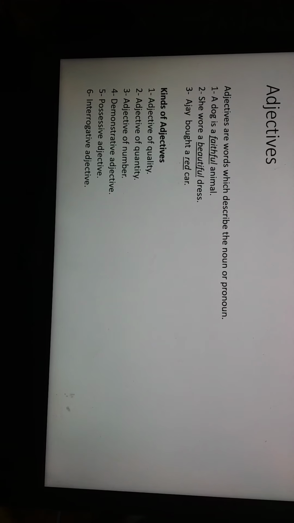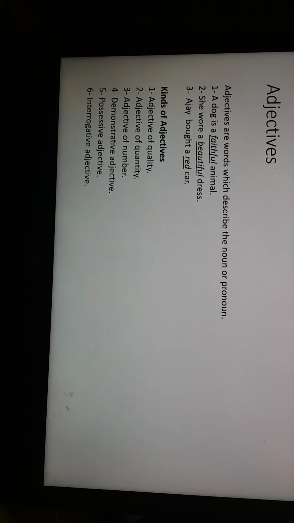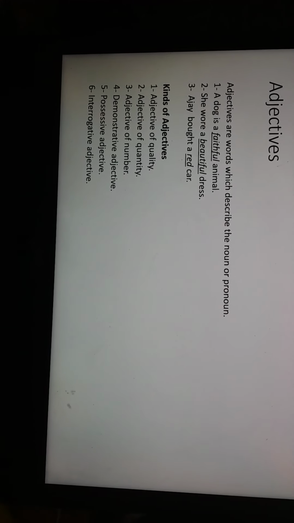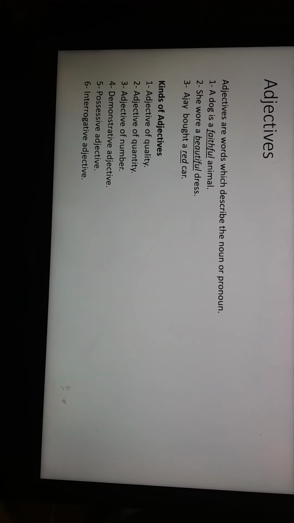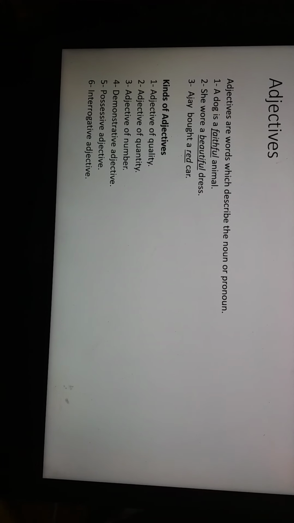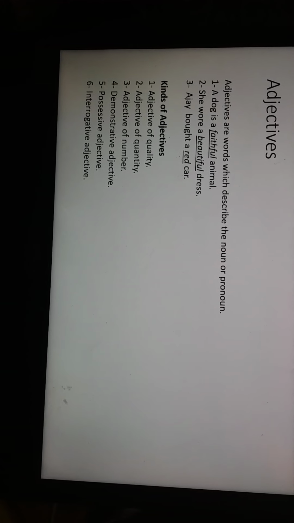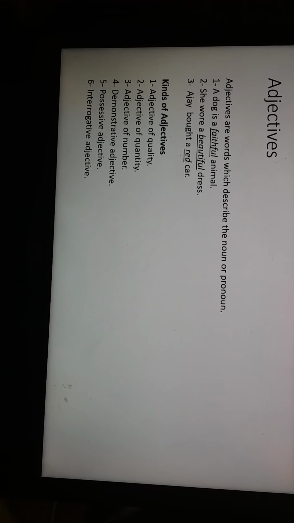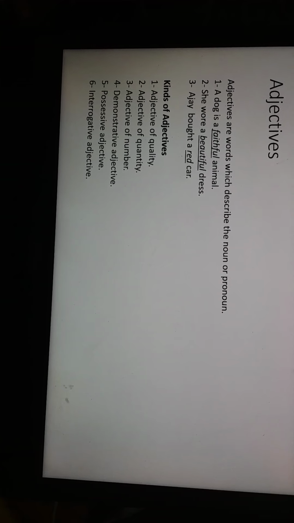She wore a beautiful dress. So it's telling us more about the dress. So what kind of a dress? A beautiful dress. So here beautiful is the adjective. Ajay bought a red car. So what kind of a car did Ajay buy? A red color car. So we know more about the car, the color of the car. So red is the adjective.